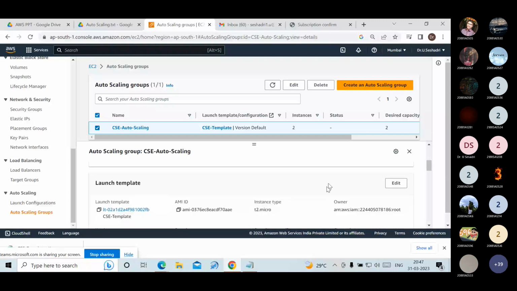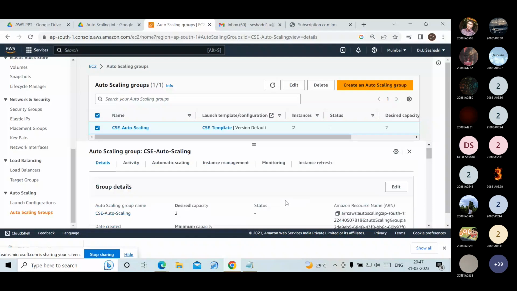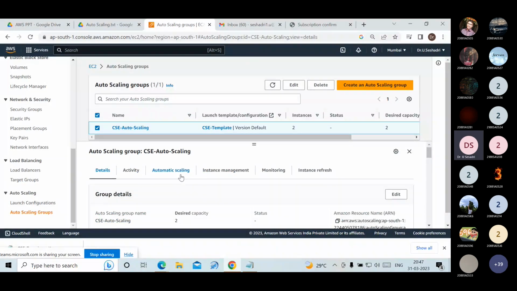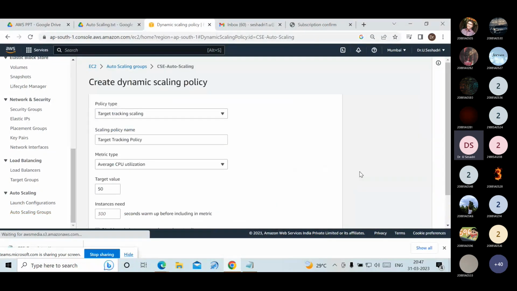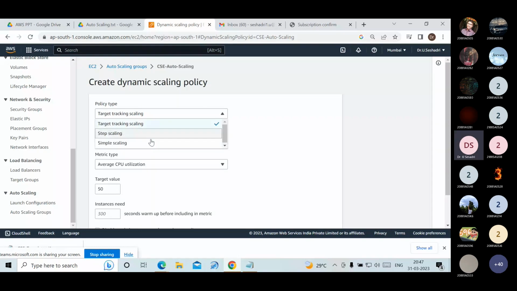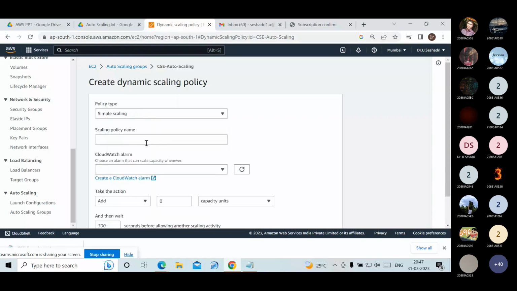Scroll down here. We have to click on automatic scaling. Here we have to select create dynamic scaling policy. We have to choose the policy type, that is simple scaling.